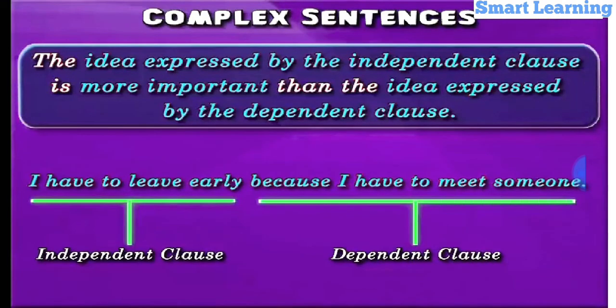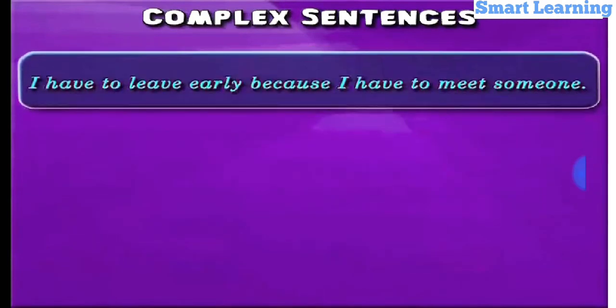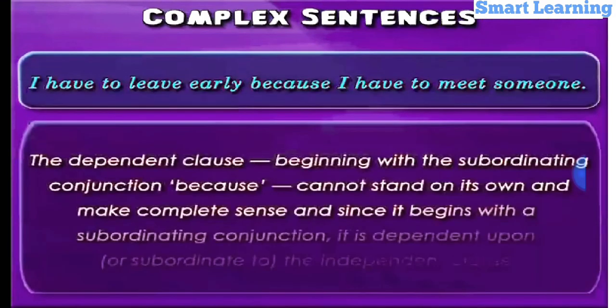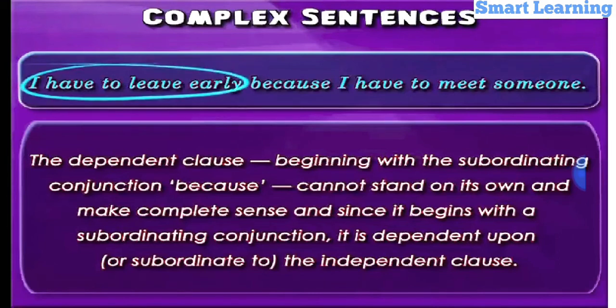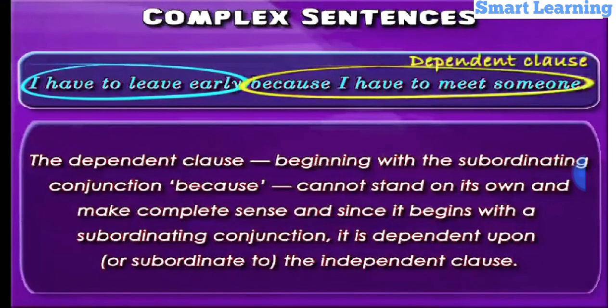In the example given, the dependent clause starts with a subordinating conjunction, because, as it depends upon the independent clause, or clause that stands by itself, and it is quite evident that I have to leave early is conveying a more important idea than that conveyed by the dependent clause, because I have to meet someone.